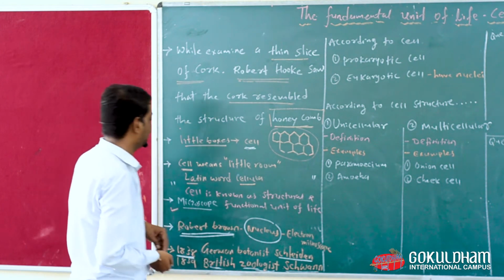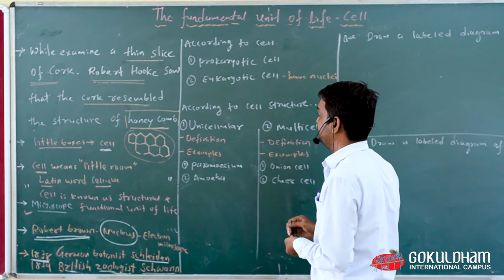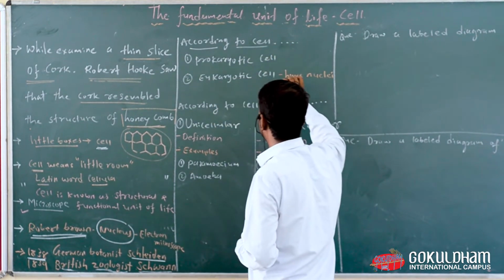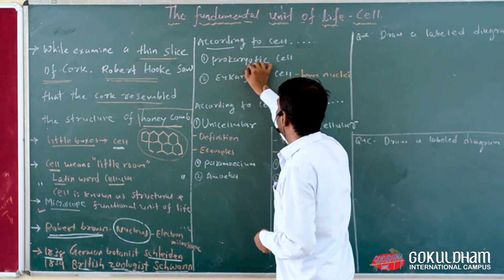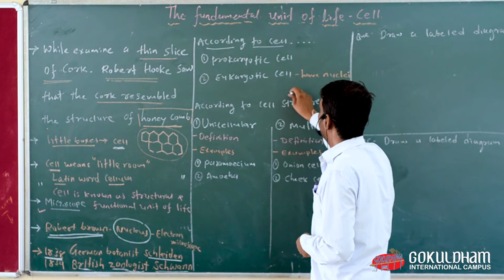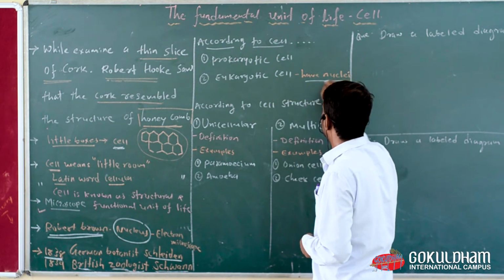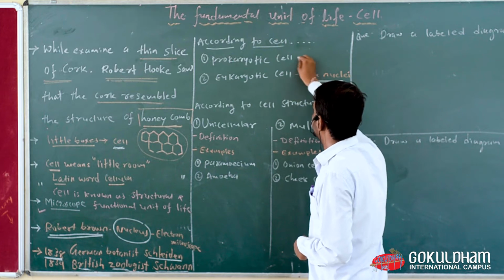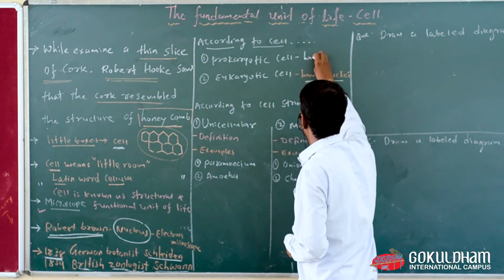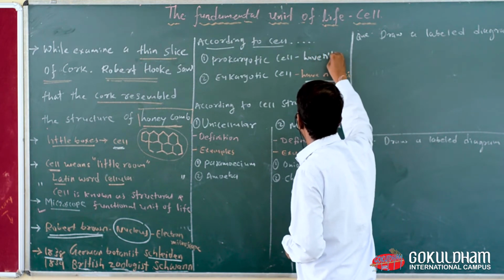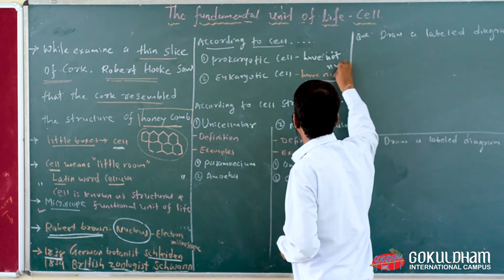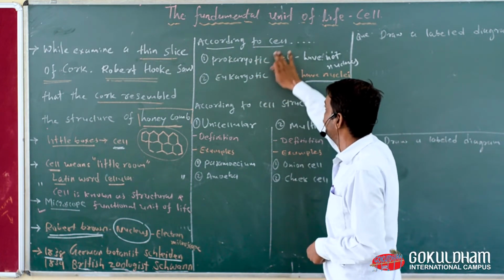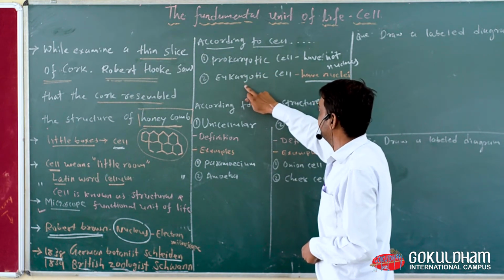Now we are going to see our next point. According to the cell, we divide cells into two types. The first one is the prokaryotic cell, and the second one is the eukaryotic cell. A eukaryotic cell has a nucleus, and a cell that does not have a nucleus is known as a prokaryotic cell. So according to the cell we divide cells into two types: prokaryotic cell and eukaryotic cell.